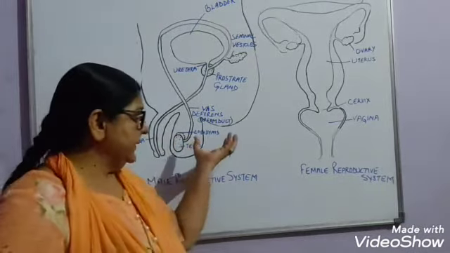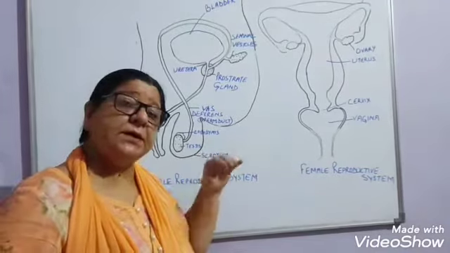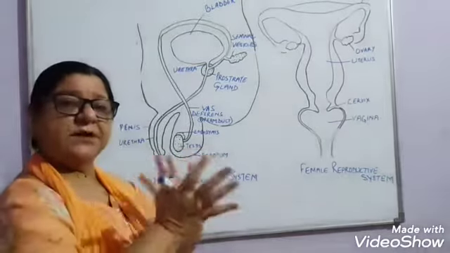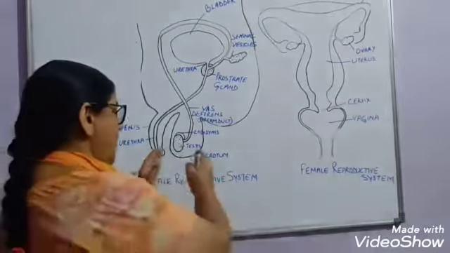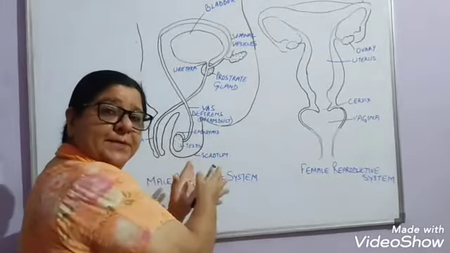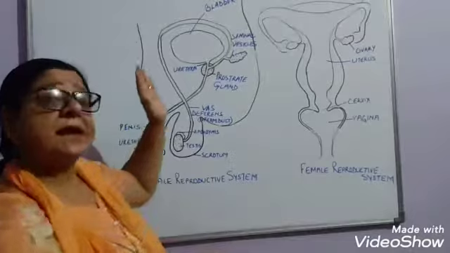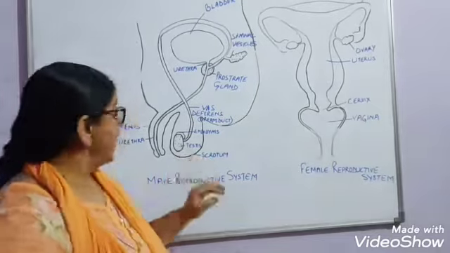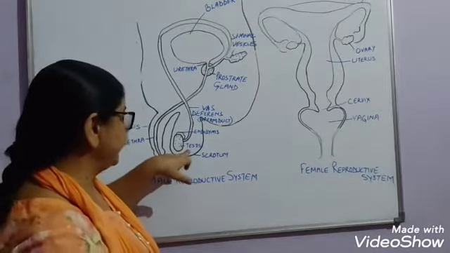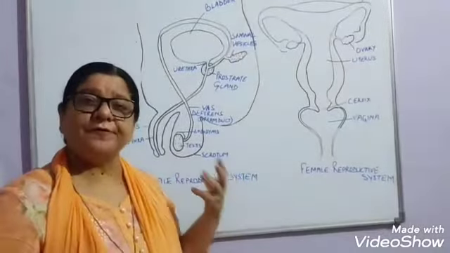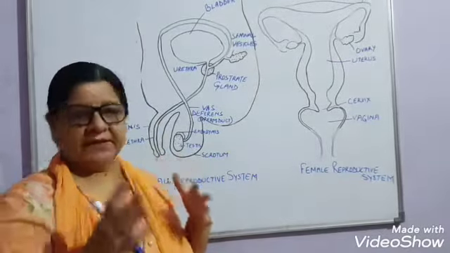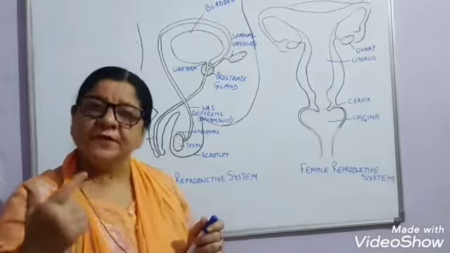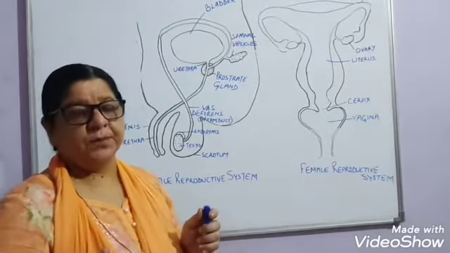Now, the place where the sperms are produced is different. The reproductive organs of the male are divided into two parts. One place where the sperms will be produced, and the other which will carry the sperms to the site of fertilization. Right? So first, let us study this. Males have a pair of testes present, and these testes are responsible for the production of sperms. The sperms are produced here.